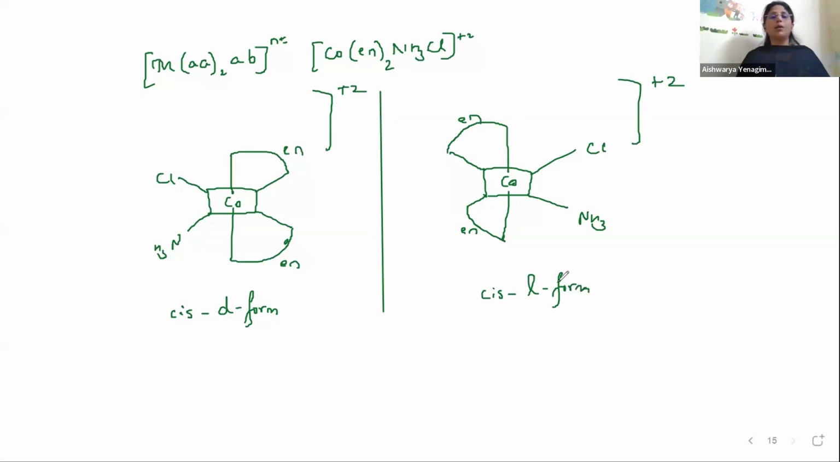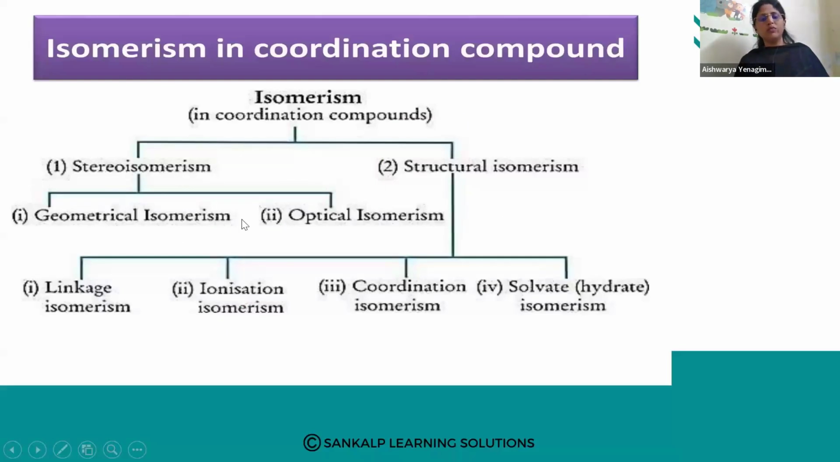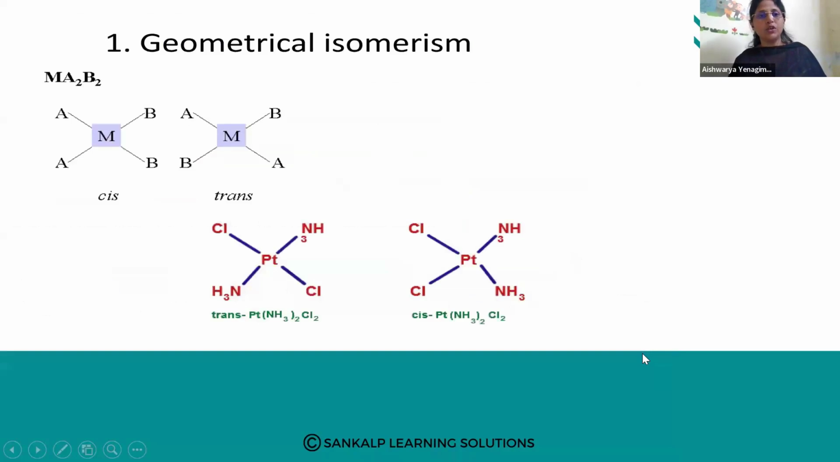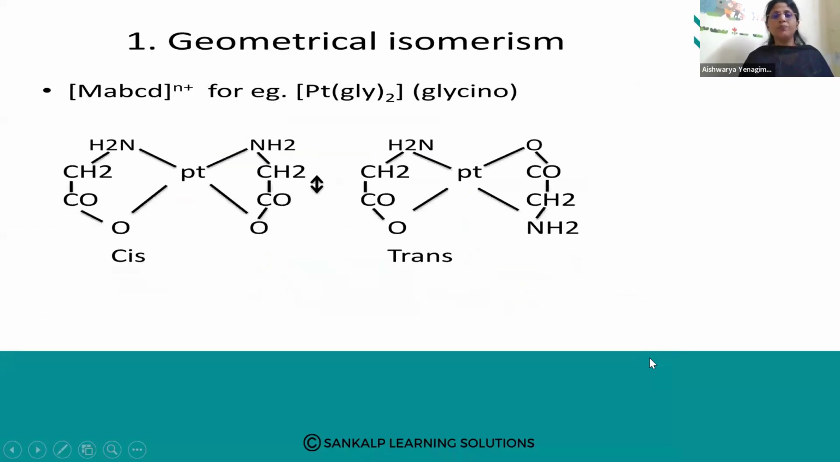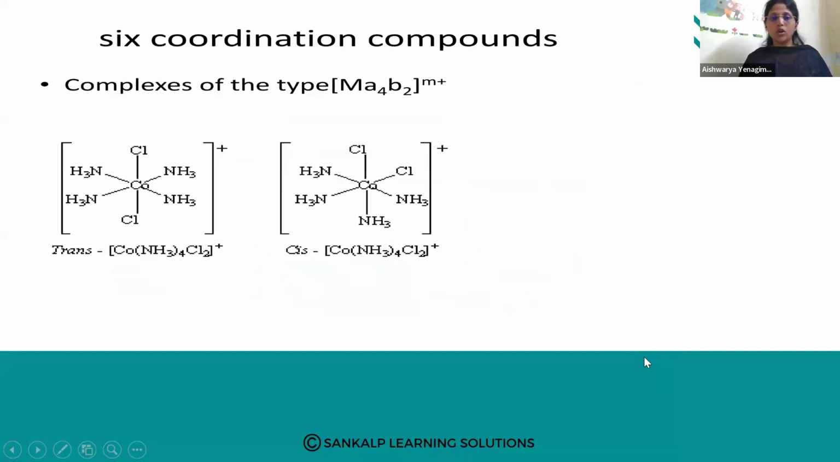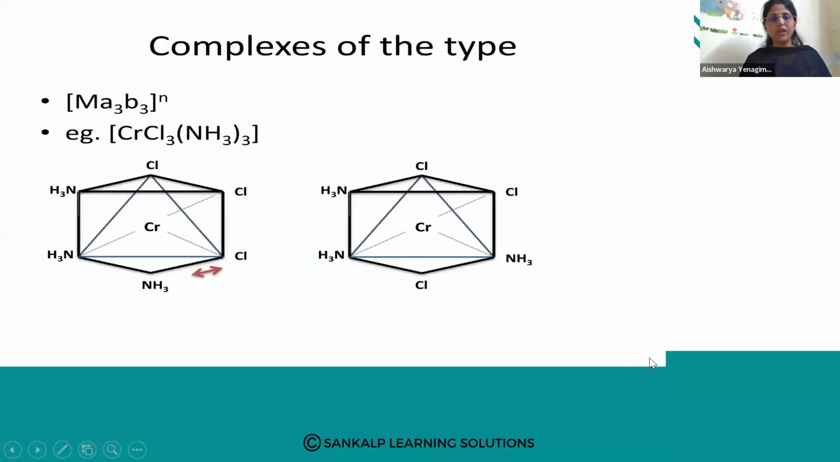So this is all about the different types of isomers that we have discussed. It can be structural isomerism, it can be stereo isomerism, and under stereo isomerism we have seen the types. Under structural isomerism we have seen the different types. So we have seen geometrical isomerism. We have taken different examples of different types. We have seen coordination number 6. Same example we have taken.